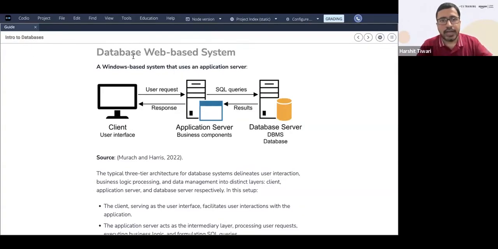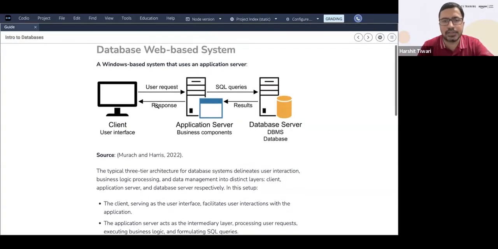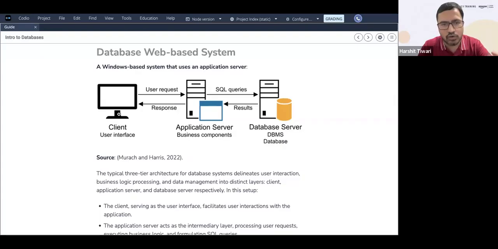Okay, so database web-based system. This is the system that we talked about. You have the client or the machine here. You send a request, and here is your application server.